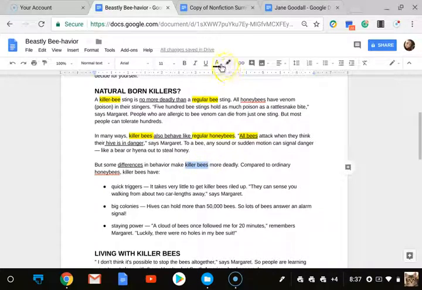So once again, I'm going to go ahead and highlight this. And you guys can underline, circle, whatever you want to do on your papers, but since I have this highlighting capability, that's what I'm doing. So some differences in behavior make killer bees more deadly. Compared, and that's a big one for me right here, it's a signal word that we are doing compare and contrast. Compared to ordinary honeybees. So again, this is what we are comparing.